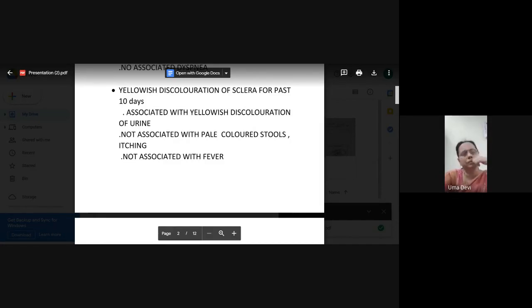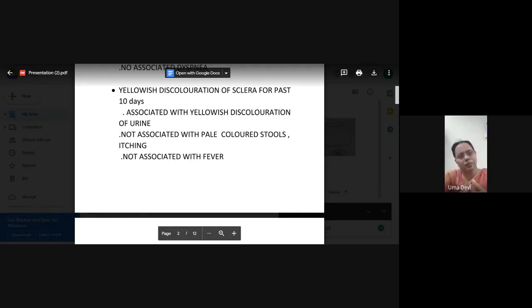Then obstructive jaundice, what are the causes? Gallstones, carcinoma head of pancreas. Yeah, so anything, from anywhere, from common bile duct till it goes to the duodenum, if there is any obstruction anywhere due to mass or whatever, you will get obstructive jaundice. So these are few causes. Whenever we are talking of jaundice, all this history.